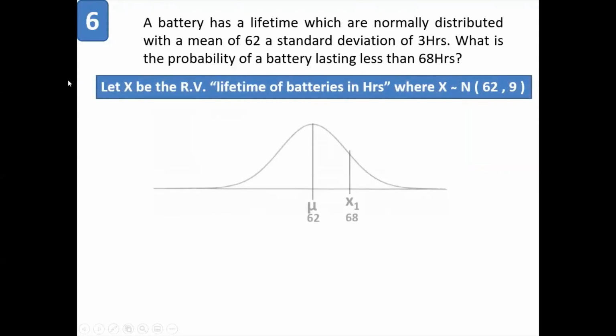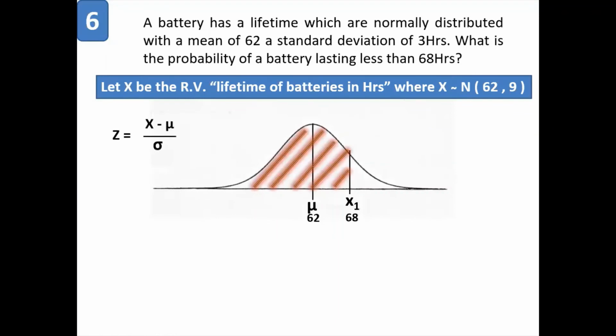Okay, so if you try to solve this problem, you have to find this portion less than 68, which covers 0.5 on the left side also. So first we'll find the Z value for x1, which is 68, which comes again as 2.0. So this distance from the mean is 2.0, and then we have to add the 50%, which is already there on the left hand side.